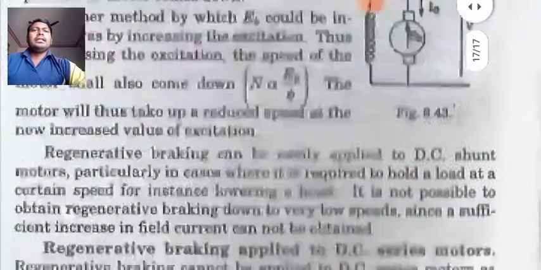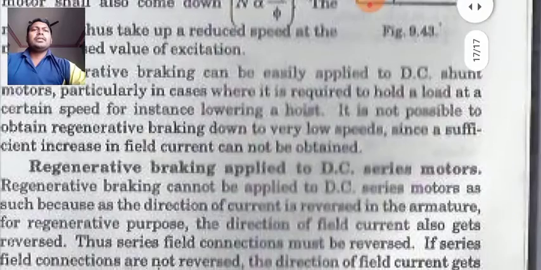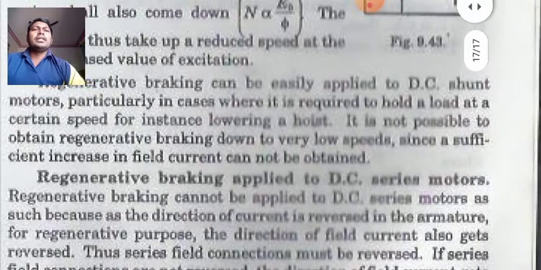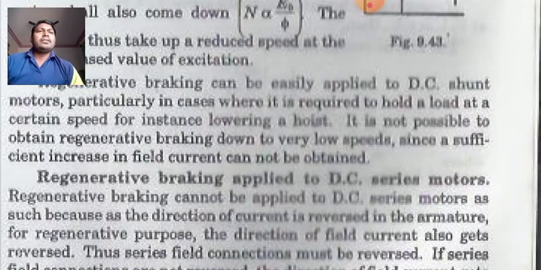Now, regenerative braking can be easily applied to DC shunt motor, particularly in case where it is required to hold a load at a certain speed, for instance lowering a hoist. It is not possible to obtain regenerative braking down to very low speeds since a sufficient increase in field current cannot be obtained. Now, regenerative braking applied to DC series motor.